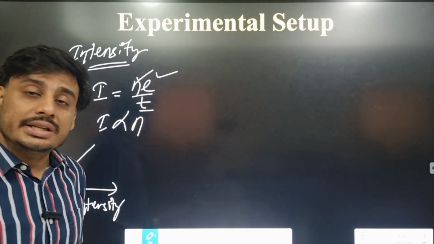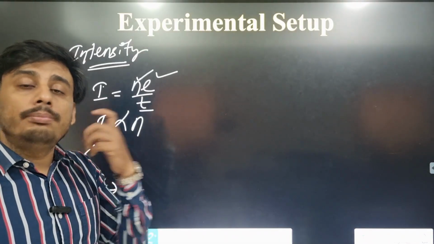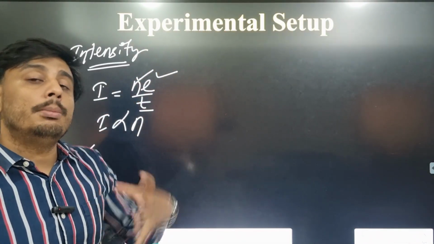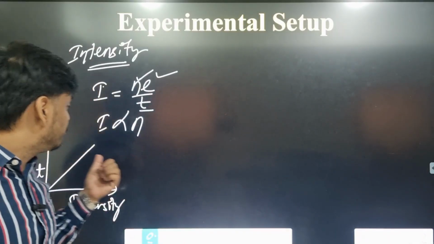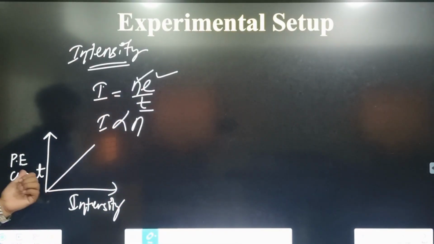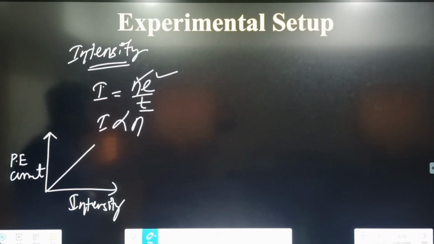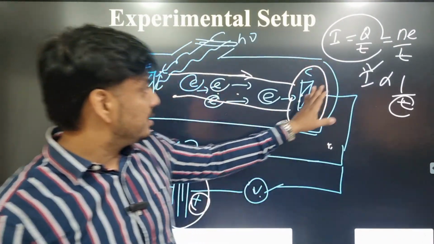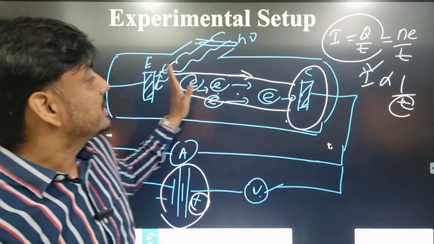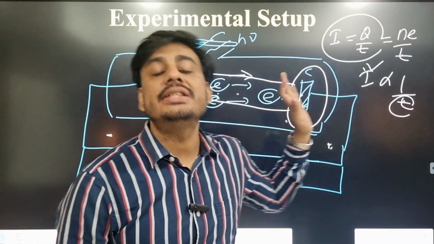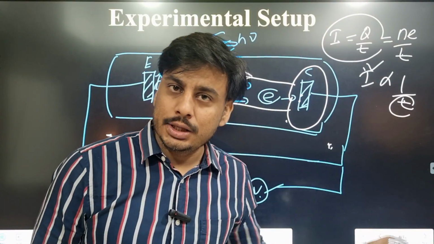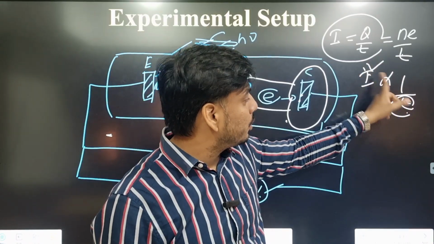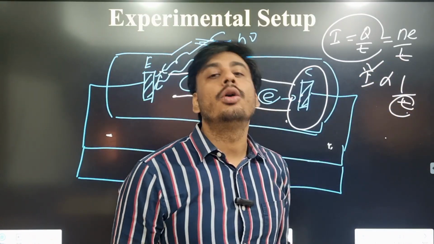With increase in intensity, the energy of the external source increases. So when energy increases, more electrons will be released, as a result of which we get more current. So photoelectric current is directly proportional to intensity. With increase in potential of the C plate, the particles will experience more force, so they will reach the end C more quickly. So they will take less time, and time is inversely proportional to current. When time decreases, current increases.